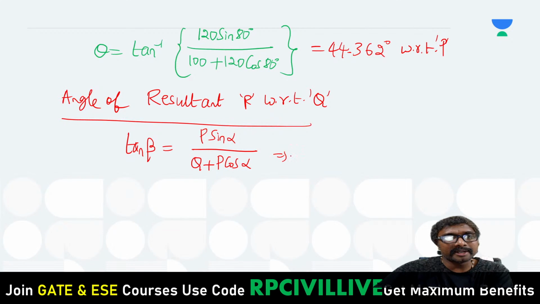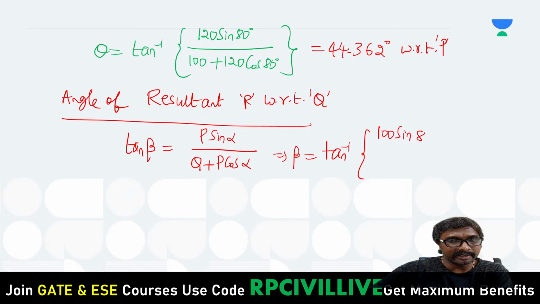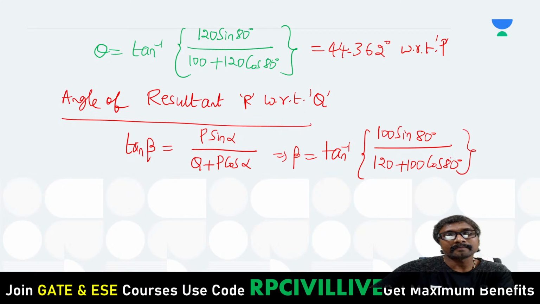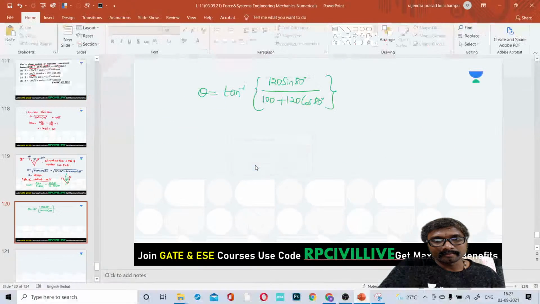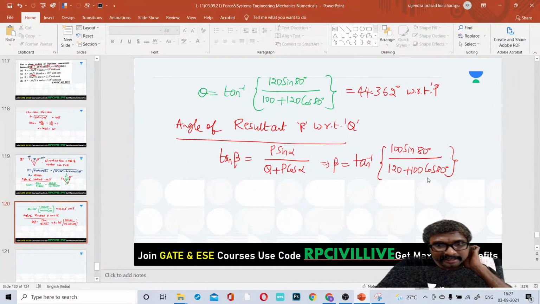Now what is beta equal to? Beta equals tan inverse of P sin alpha, that is 100 sin 80, divided by Q, that is 120, plus 100 cos 80. So shall we do it directly in the calculator? Yes, we'll do it directly in the calculator now. First we'll calculate the denominator, 120 plus 100 cos 80.